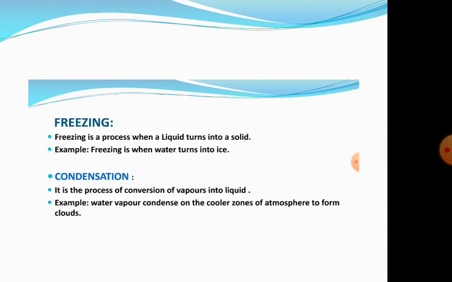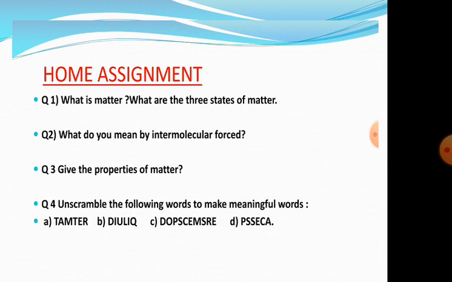Freezing. Freezing is a process when a liquid turns into solid. For example, water turns into ice. Condensation. It is a process of conversion of vapors into liquid. For example, water vapor condenses in the cooler zones of the atmosphere to form clouds.